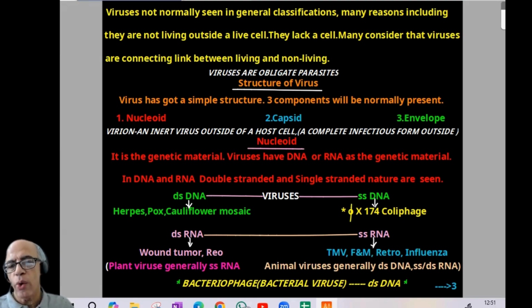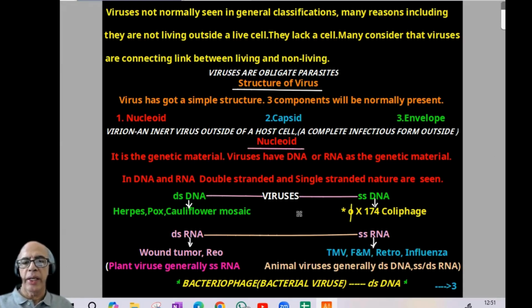Viruses have DNA or RNA as the genetic material. In DNA and RNA, double-stranded and single-stranded nature can be seen. That means double-stranded DNA, single-stranded DNA, double-stranded RNA, single-stranded RNA, another important area of question. Now, double-stranded DNA and single-stranded DNA, so everything given there will be easy for you.